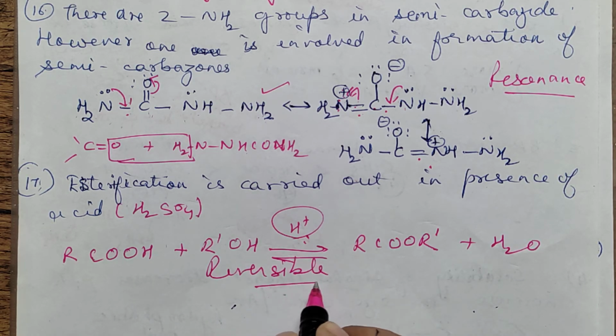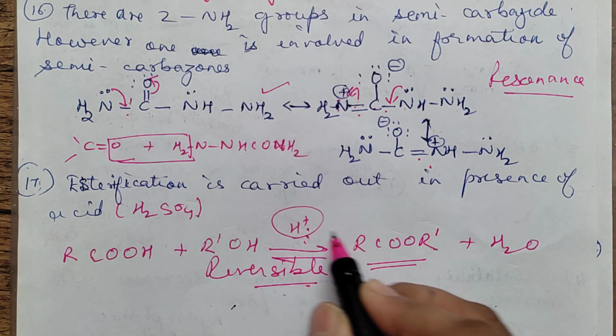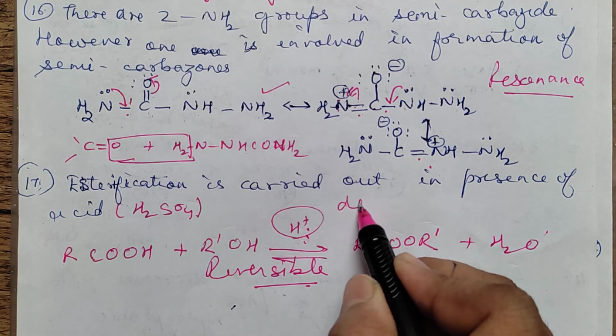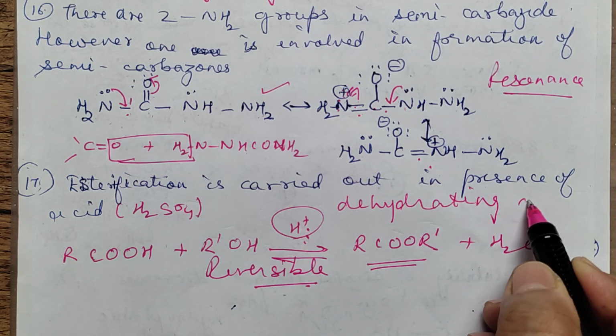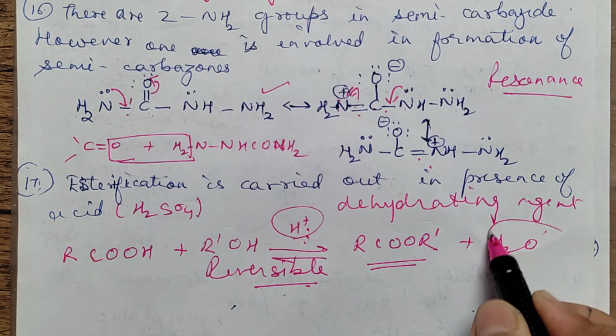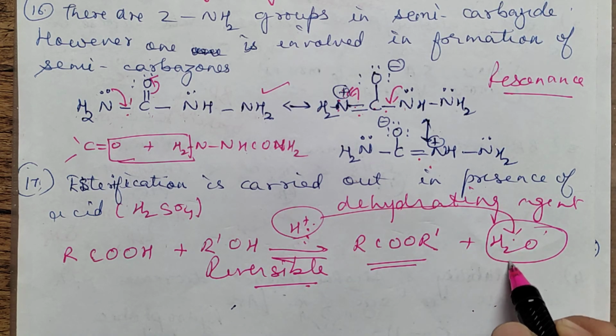Because this reaction is reversible, you will not get the important product, that is ester. So if sulfuric acid is used, it's a good dehydrating agent which will remove this water. It will react with this water and remove it.